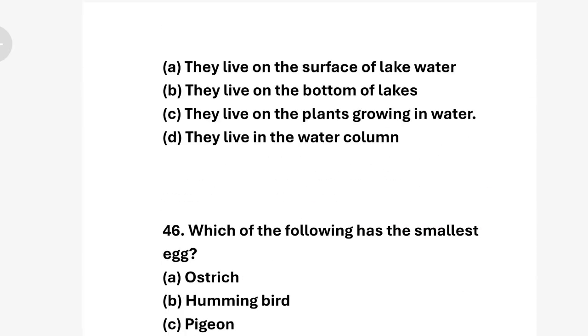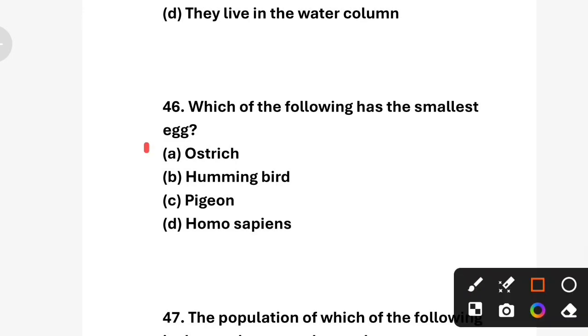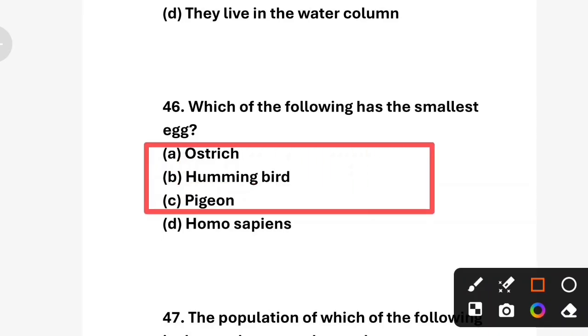Next question. Which of the following has the smallest egg? Correct answer is option B, hummingbirds. The hummingbird lays the smallest egg among the birds. Its egg is about the size of a pea and weighs around 0.5 gram.